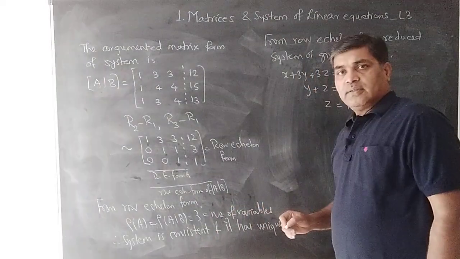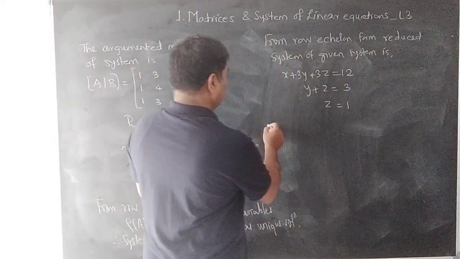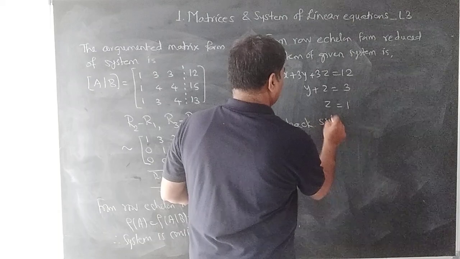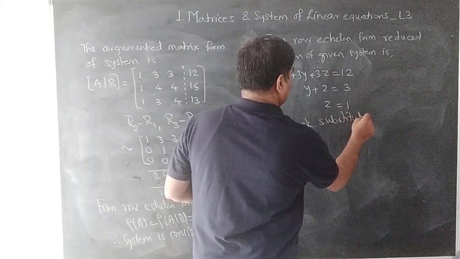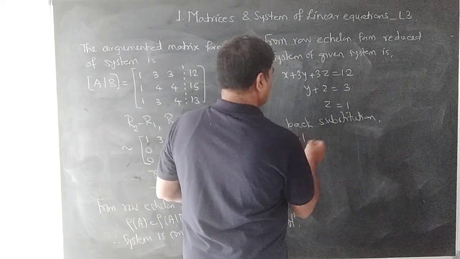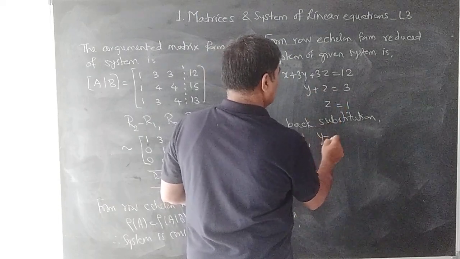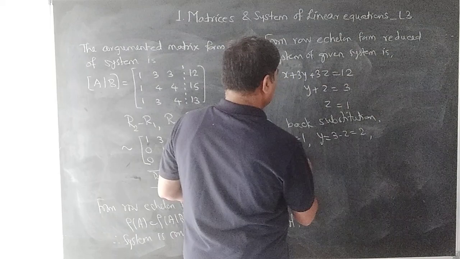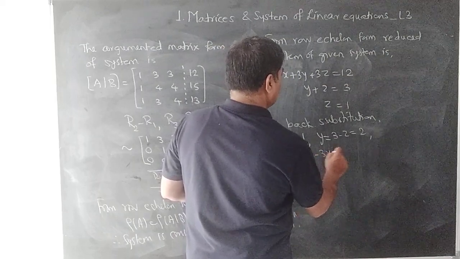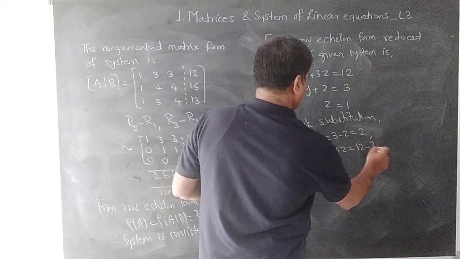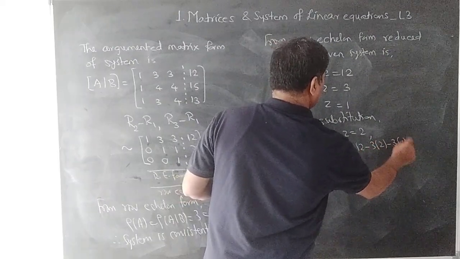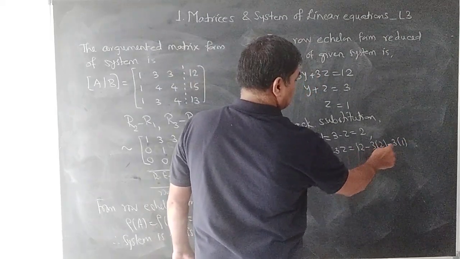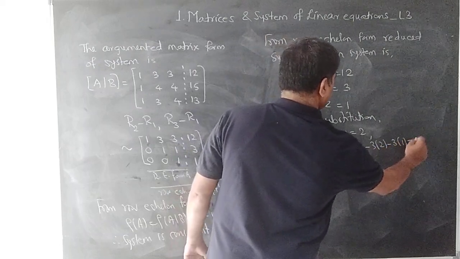Right. So by back substitution, z is 1. If I put z is 1 here, y is equal to 3 minus z, which is nothing but 2. x is equal to 12 minus 3y minus 3z, which is equal to 12 minus 3 into 2 minus 3 into 1, which becomes 12 minus 9, that is 3.